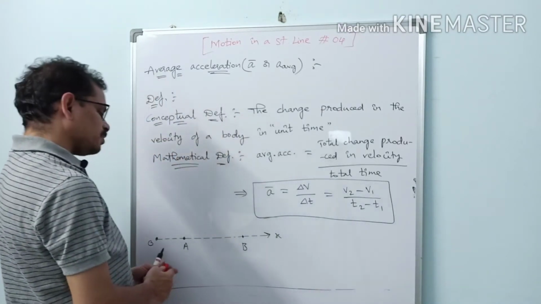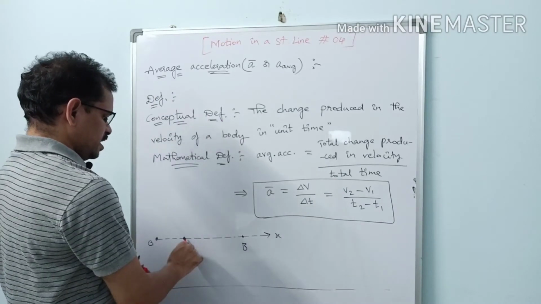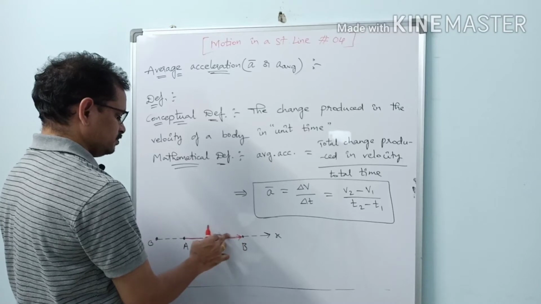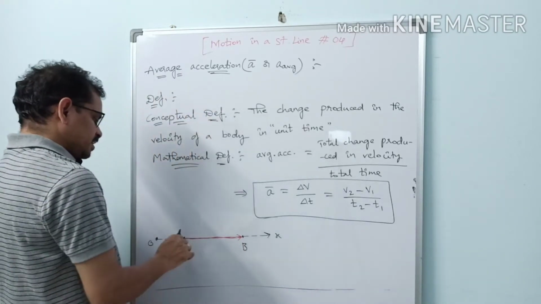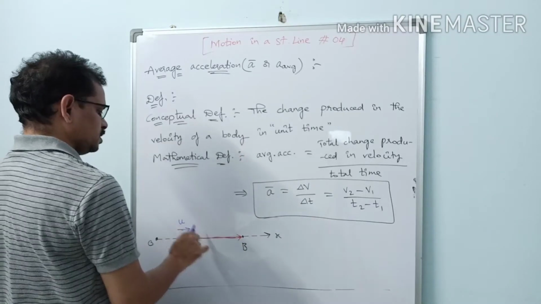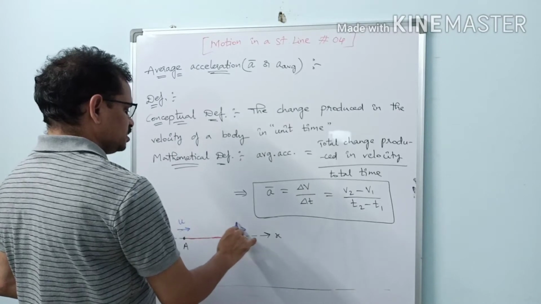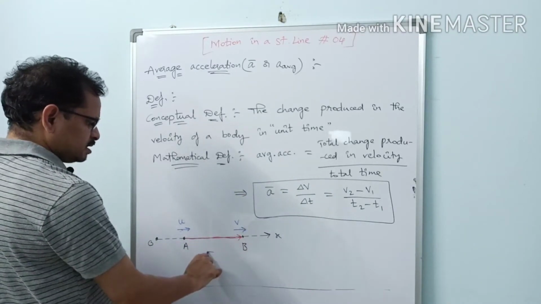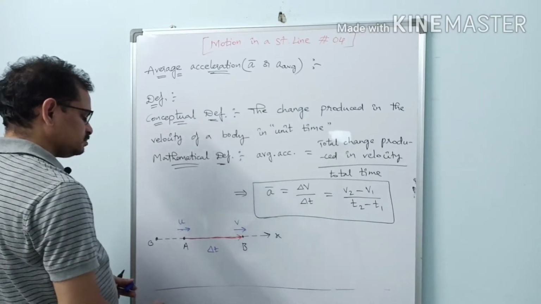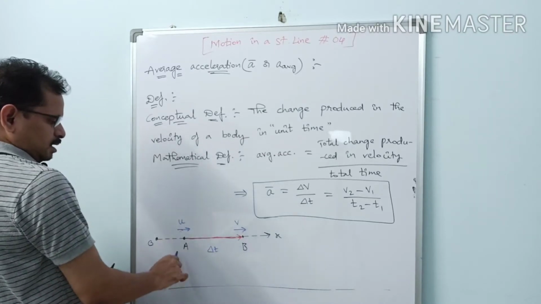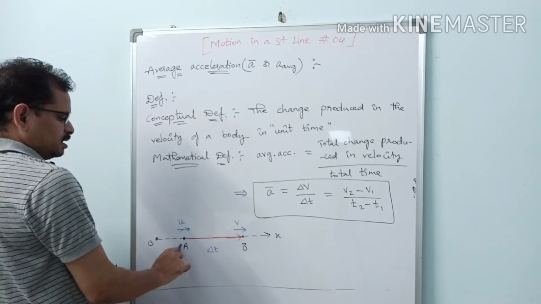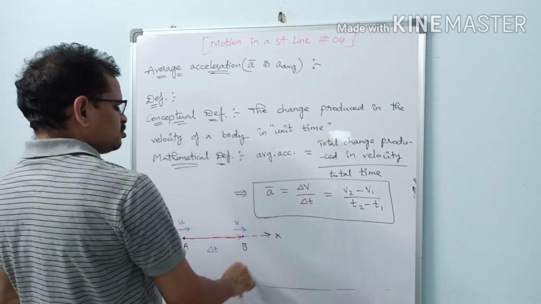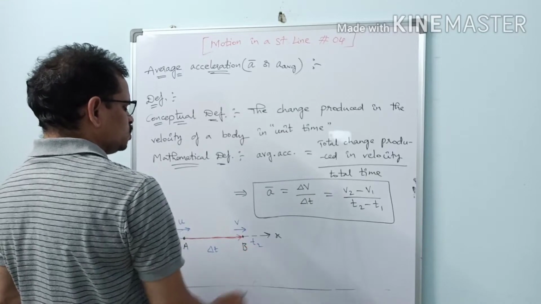So the actual path is from A to B. Let the velocity at A be u and at B let the velocity be some v. Let the time taken for this journey from A to B be delta t. The body starts its journey at A at time t1 and reaches point B at time t2.